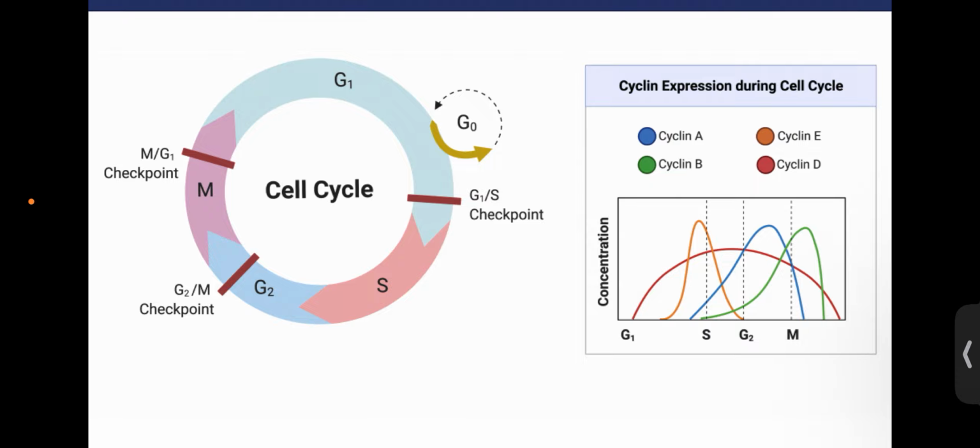These genes synthesize the cyclin D protein, and very interestingly, the synthesis of cyclin D starts in the G1 phase so that the cell gets ready for the interphase. The cyclin D levels are present throughout the interphase, unlike other cyclins, whose concentration is limited to specific phases only.